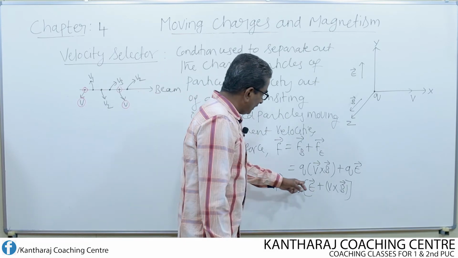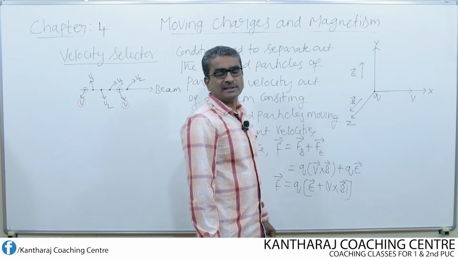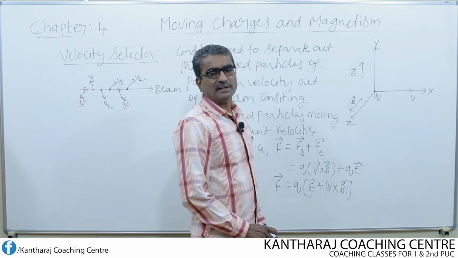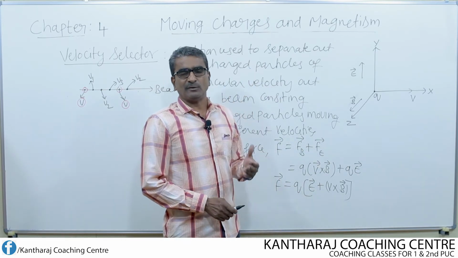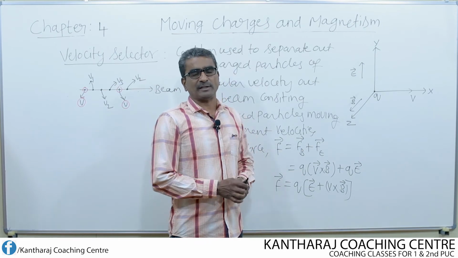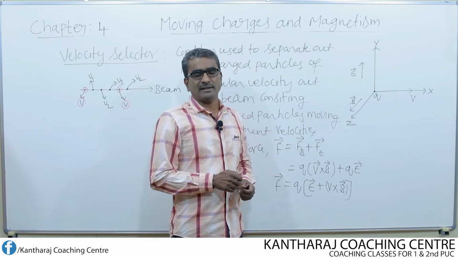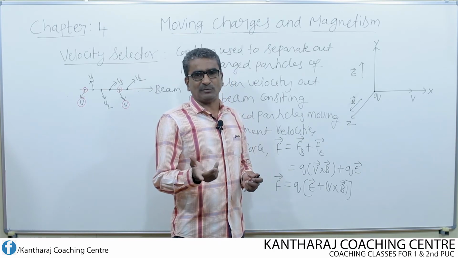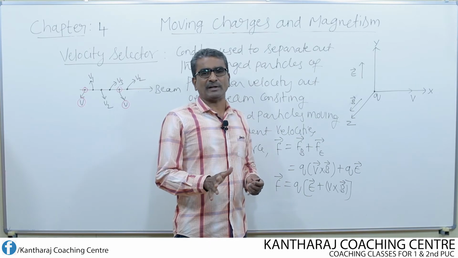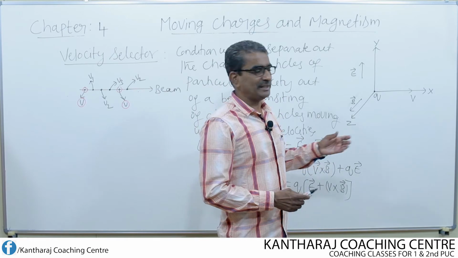Now all these are vector quantities. We can represent these vector quantities in the form of unit vectors. A unit vector is a vector whose magnitude is equal to 1. What is the significance of a unit vector? It is always used to represent the direction of a vector. Since its magnitude is equal to 1, the purpose of a unit vector is to give the direction of a given vector quantity.